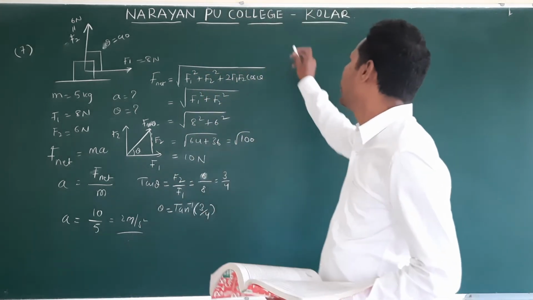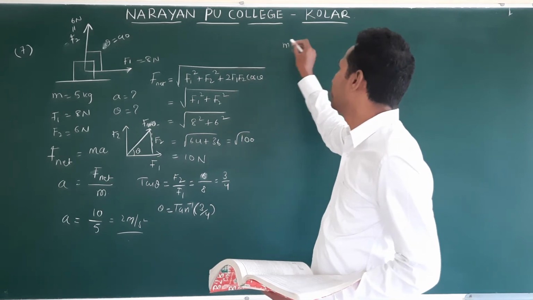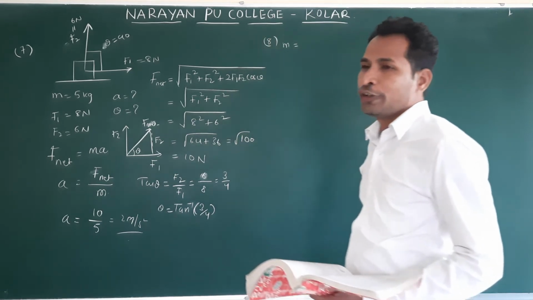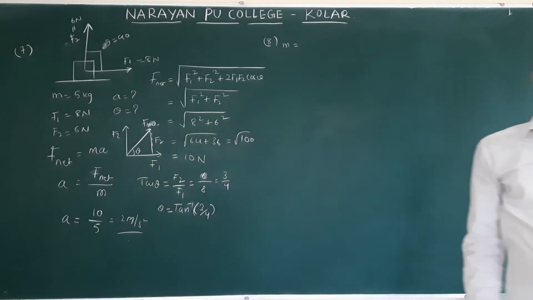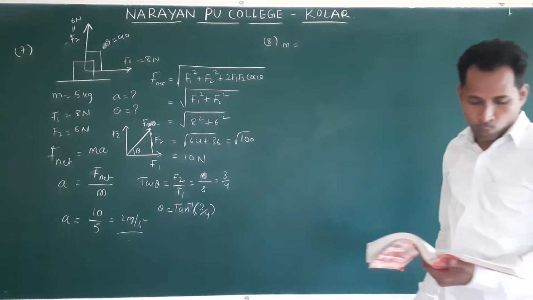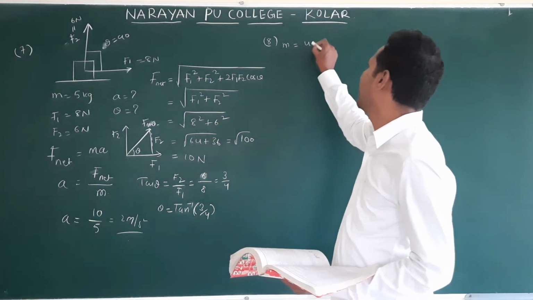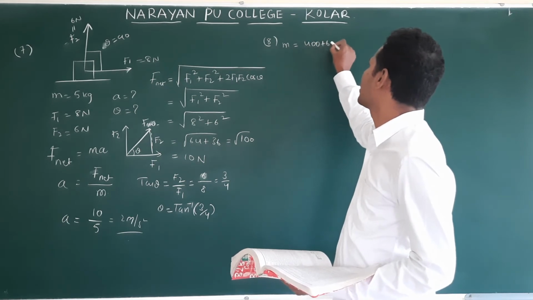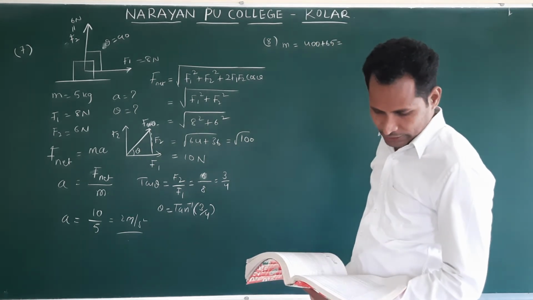Okay. First we will try to write mass. This is the 8th problem. Where was the driver? In the vehicle. What is the vehicle mass? 400. So the driver was there in the vehicle. So the total mass of the system is what now? 400 plus 65. Am I correct or not?